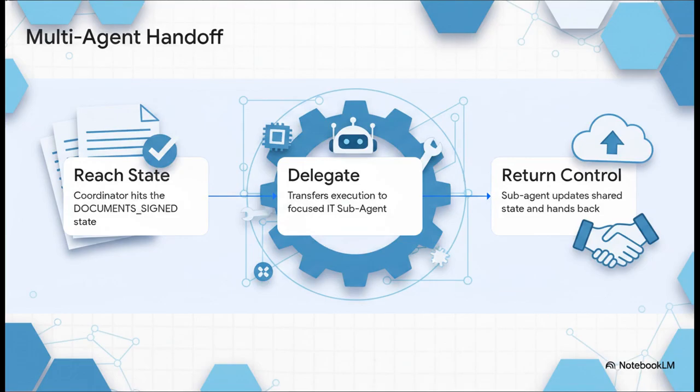So the crucial point here is multi-agent delegation. When your main HR coordinator agent finally hits that documents_signed step, it doesn't try to do the next part itself. It cleanly transfers execution to a highly focused IT subagent. And this subagent has a very narrow toolset specifically designed just for provisioning accounts. It handles its task independently, updates the shared state, and then hands control right back. Keeping prompts narrow and toolsets focused is exactly how you keep reasoning razor sharp over really long timelines.